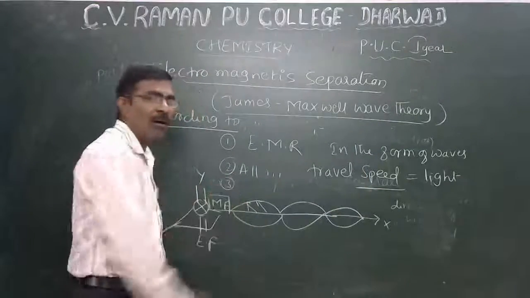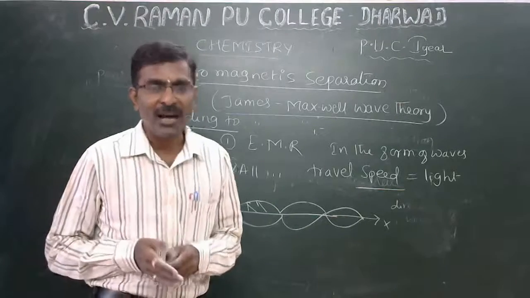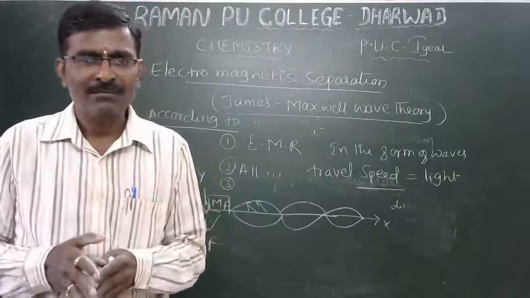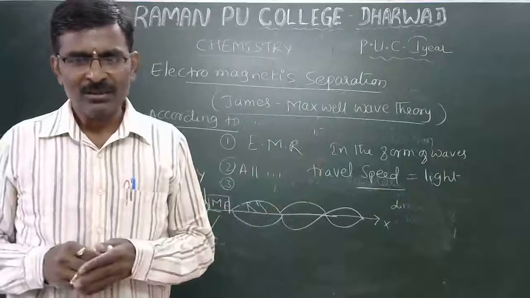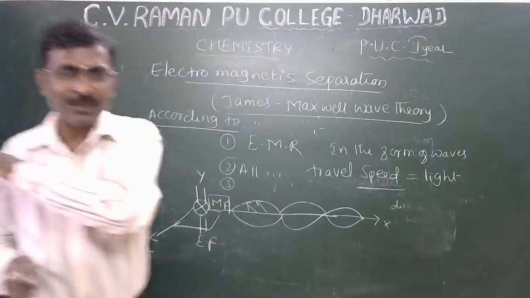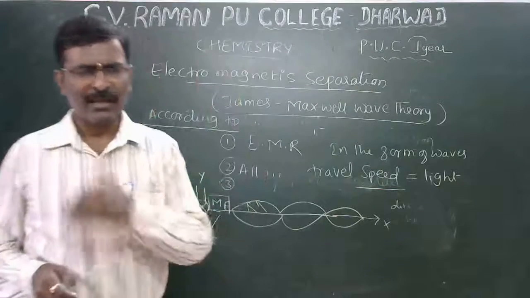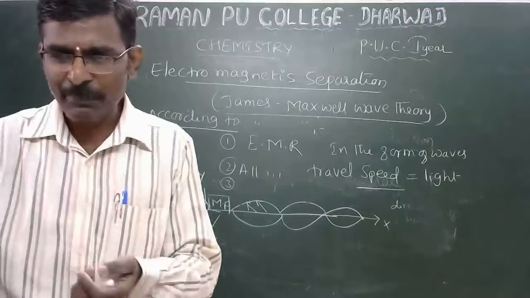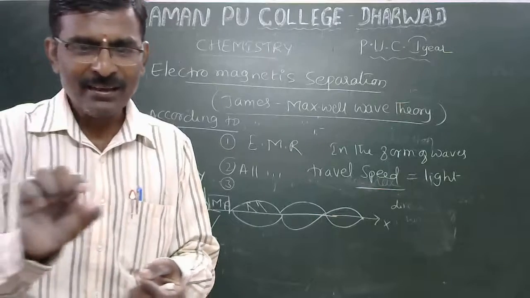Third point, all electromagnetic radiation travels, no medium is needed. No medium is needed to travel anywhere. So all electromagnetic radiation does not require any medium. Electromagnetic radiation easily passes through.